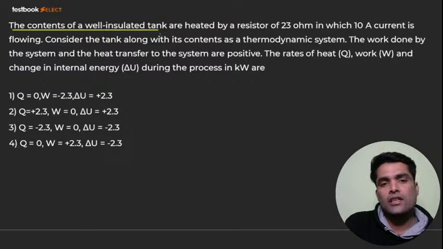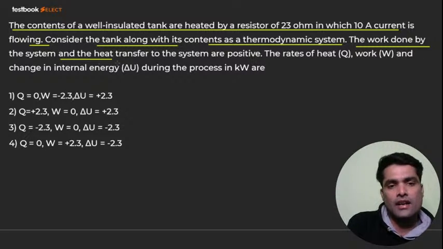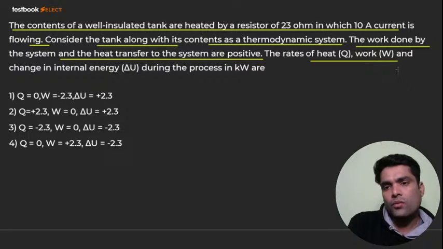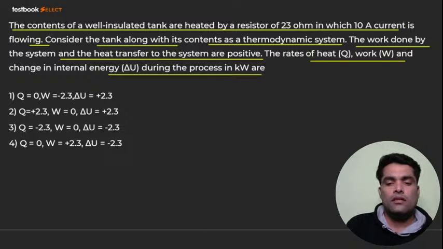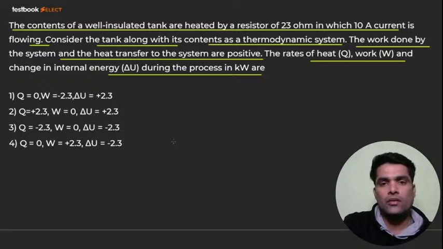The contents of a well-insulated tank are heated by a resistor of 23 ohm in which 10 ampere current is flowing. Consider the tank along with its contents as thermodynamic system. The work done by the system and heat transfer to the system are positive. The rate of heat, work and change in internal energy during the process in kilowatt hour, that we have to calculate.